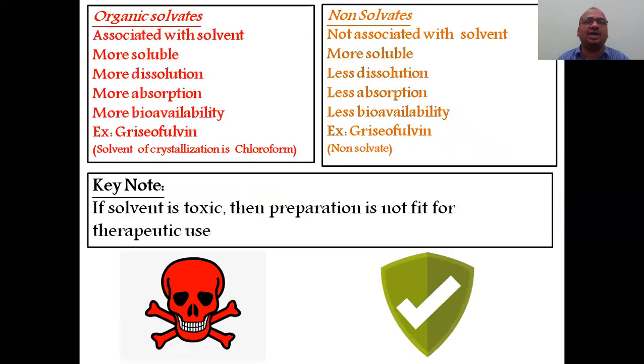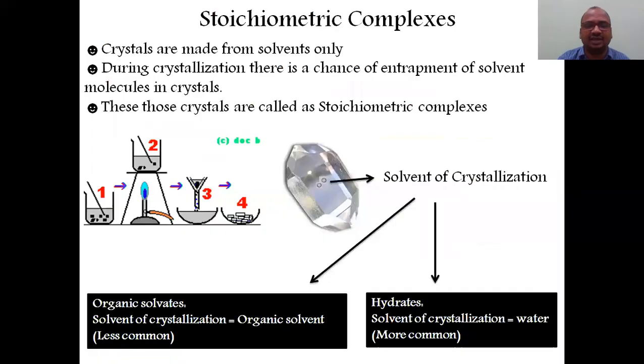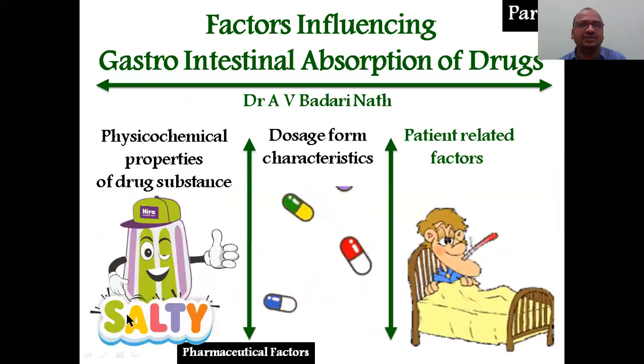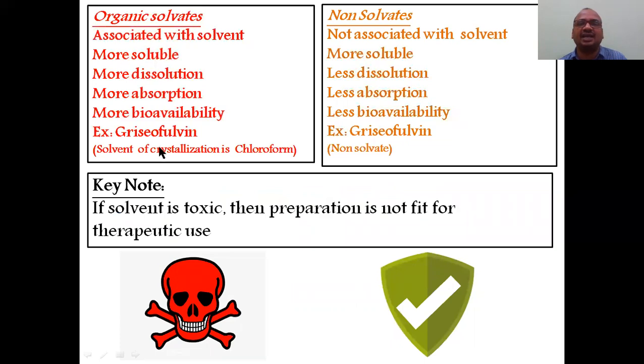Okay. Now you come to the organic solvents. That is the second part. See what we saw here: solvents, hydrates and anhydrates will be completed. Organic solvents and non-solvents, that we will see. This is the organic solvent. This is the non-solvent. Organic solvent means some organic solvent is entrapped inside the crystal. This organic solvent, suppose say chloroform. I will tell you one example. It is very dangerous. Griseofulvin drug molecules you have prepared using a solvent of crystallization, chloroform.